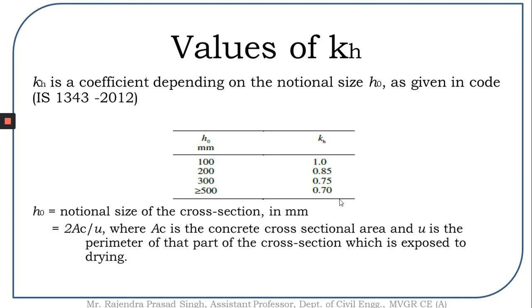Let us further see what this notional size is. 2Ac, in which Ac is the concrete cross-sectional area and u is the perimeter of that part of concrete which is exposed for drying. For instance, let us see a beam. The beam top part will be concealed with the slab or the deck, and the bottom part of the beam or the three sides of the beam will be exposed for drying. This is a normal scenario.